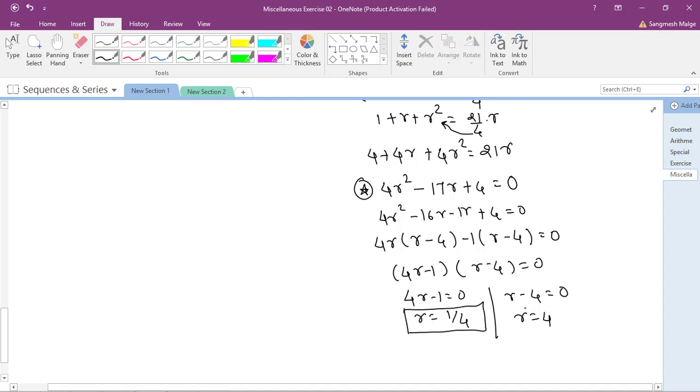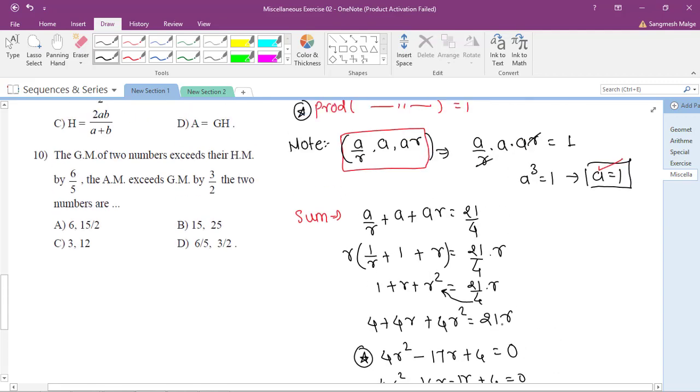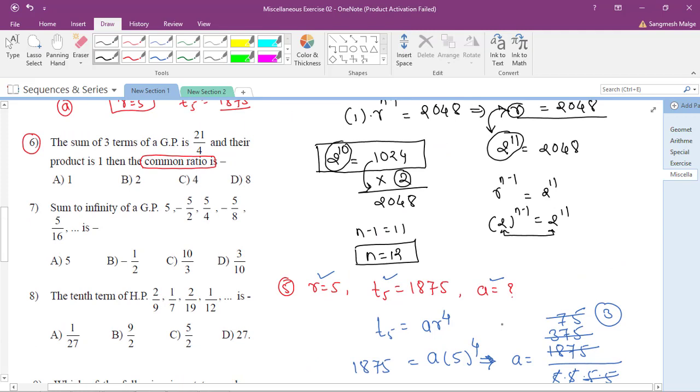For the given question, let's check which option is satisfying this condition. 1 by 4 or 4? It is question number 6. Excellent, you people are excellent, you are very, very good. Very smart. So option number 4 is the correct answer for this given question.